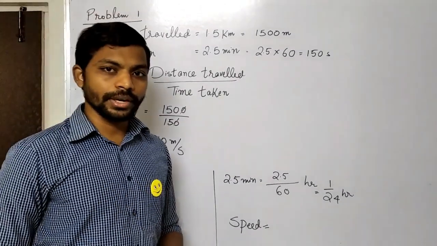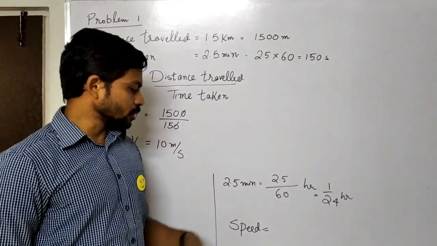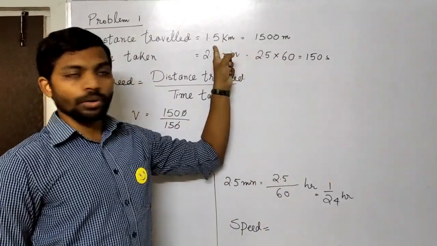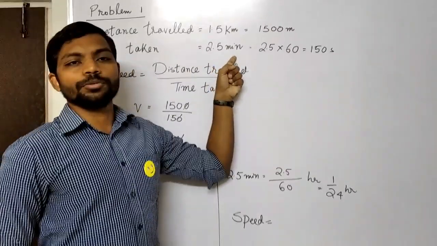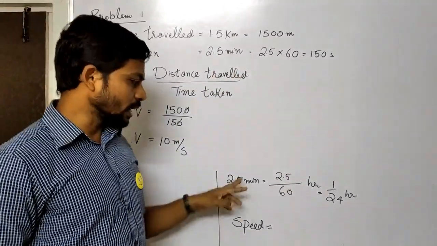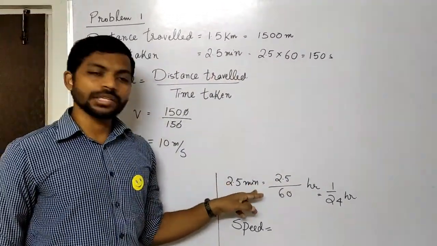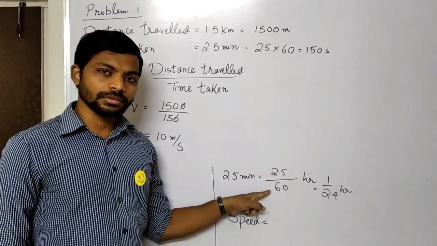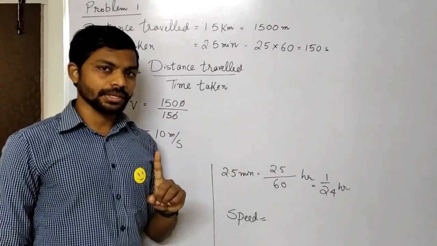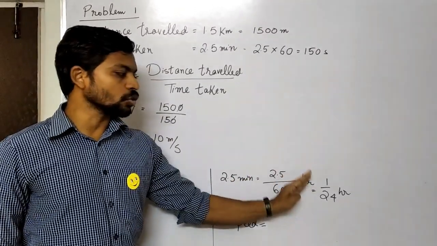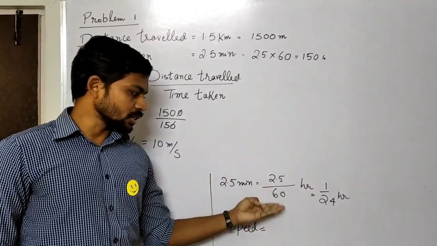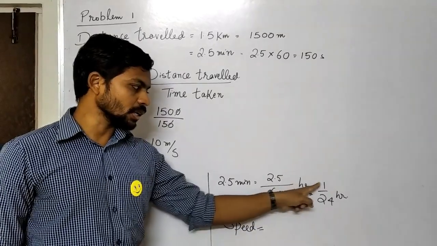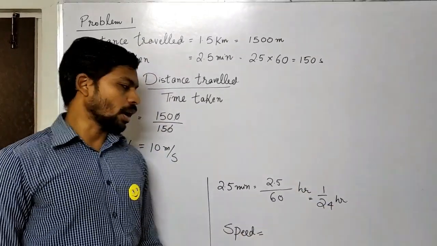There are two ways of doing it. We already know the distance is given in kilometers, so minutes should be converted into hours. 2.5 minutes, you have to divide by 60 because 1 hour is 60 minutes. So 2.5 by 60 is 1 by 24 hour.